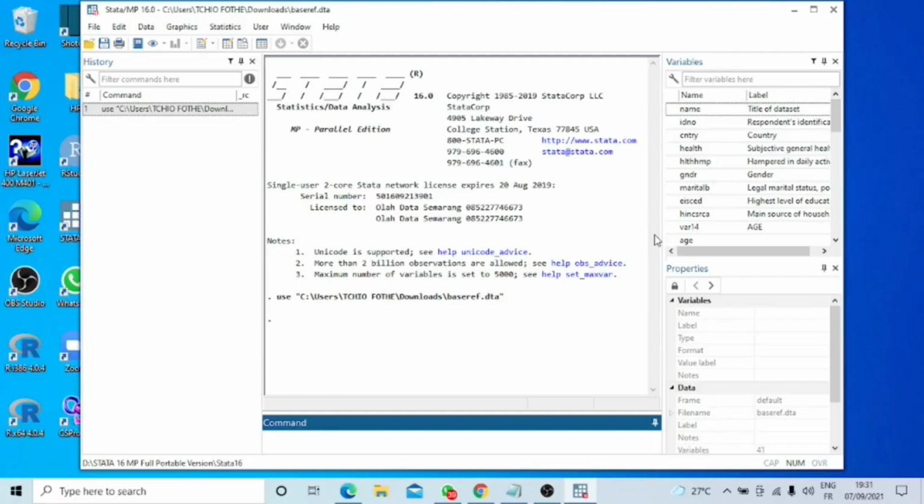Hi and welcome to this new video in which I'm going to show you how to export regression data to Word, Excel, or text. We will show in this video how it is possible using the outreg2 package,